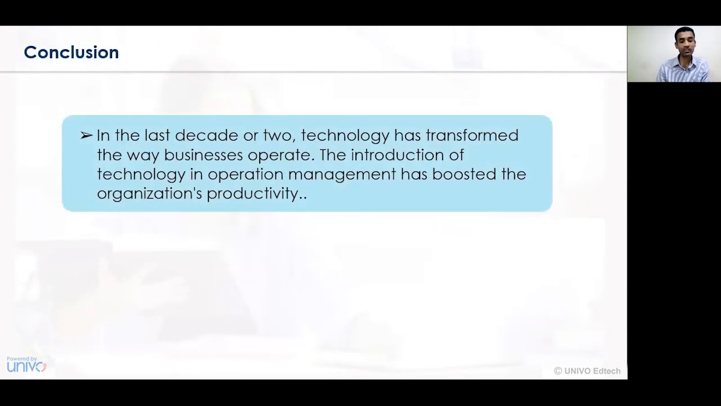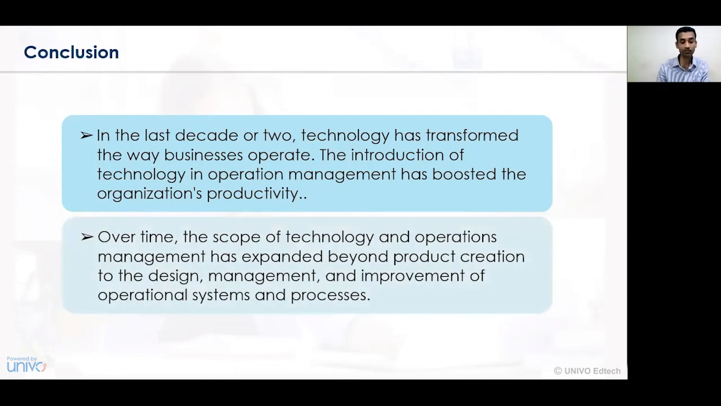So now let's conclude what we have learned in this particular session. In this session, we have understood what we mean by factoring the operations learning and how technology has transformed the way business activities are operated. The introduction of technology in operations management has continuously boosted the organization's productivity. Hence, the manufacturing and production activity continues at a steady level, and the level of activity, level of production, and qualitative production are increased over a period of time.